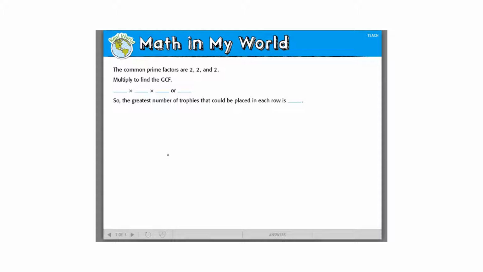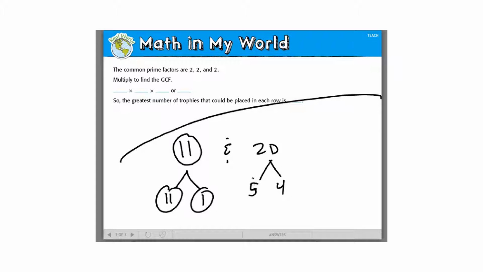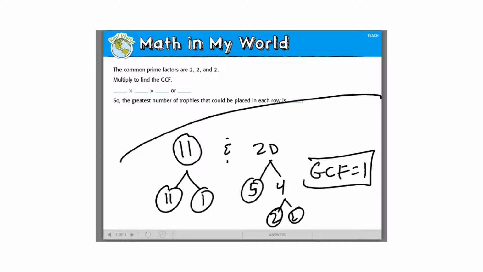So if you have two numbers like 11 and 20, 11's prime. So guess what I could do? I could just circle it and say 1. Or I can go like this and put 11 and 1 because that's all I have. And then 20 we could do 5 and 4, 2 and 2. So my greatest common factor would be 1.